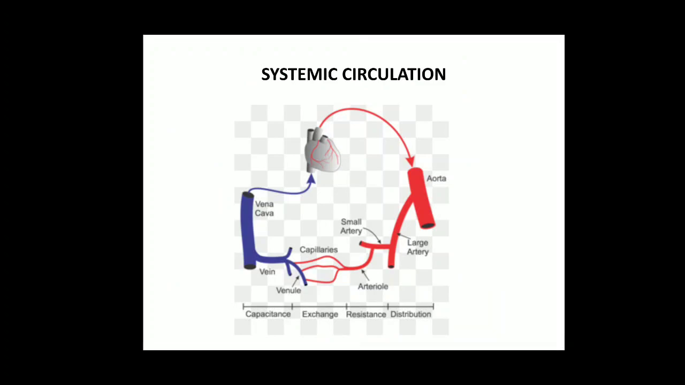Now systemic circulation is from your left ventricle, where the blood passes through the aorta. The aorta will branch into arteries, arteries into small arterioles, and arterioles will branch into capillaries, and these capillaries will transport blood to the tissues where exchange of gases will take place. Then small capillaries will collect the deoxygenated blood and change into venules, venules will change into veins, and veins will change into vena cava, and through the vena cava the blood will again come back to your right atrium.